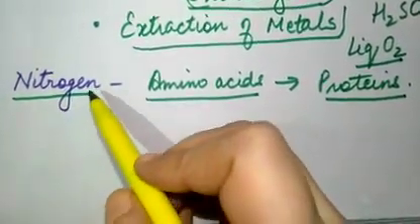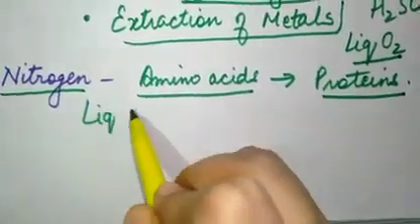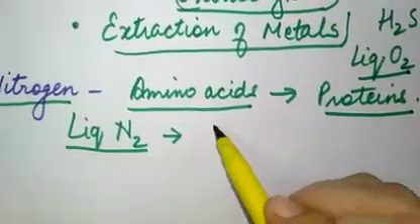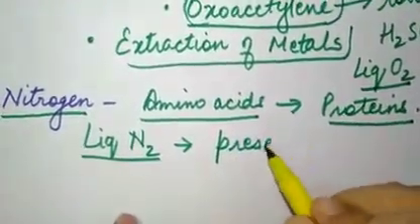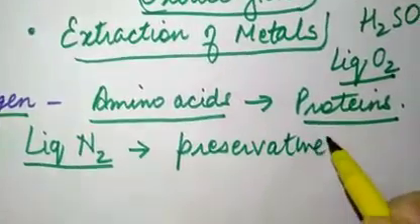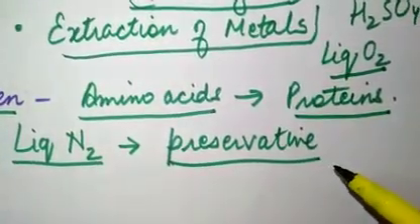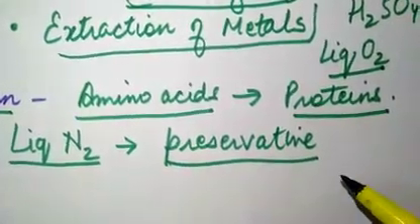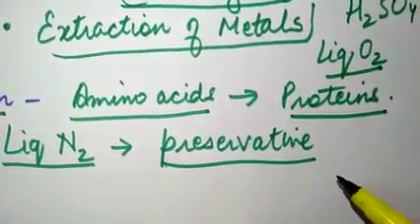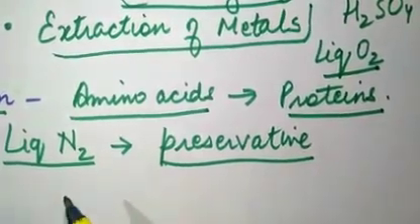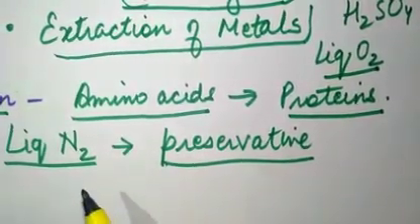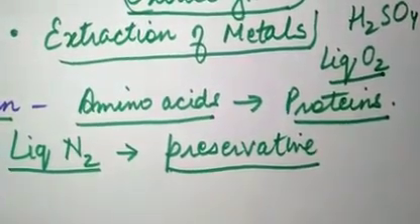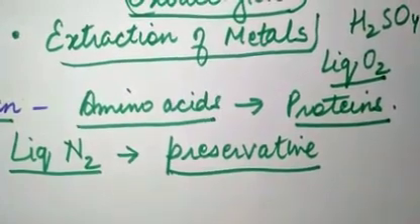Second, liquid nitrogen is also very important, because it is used as a preservative. It is used to preserve the blood in the blood banks, to preserve the corneas. Many other donated organs are preserved in the presence of liquid nitrogen. So it is a very good preservative. It is used in blood banks for storing the blood and for preserving all these donated organs.